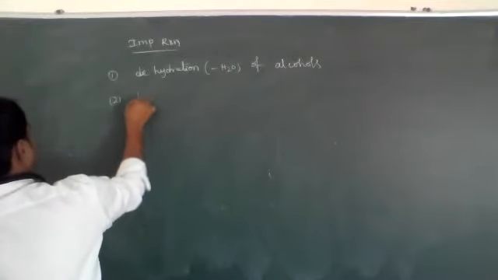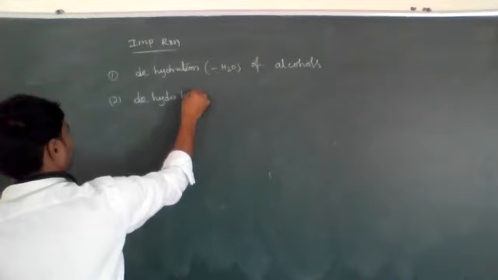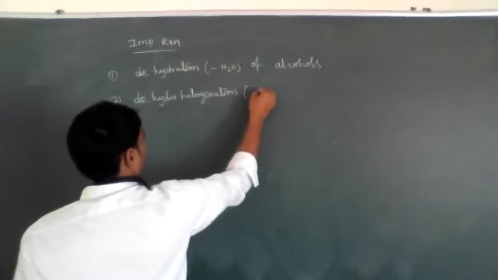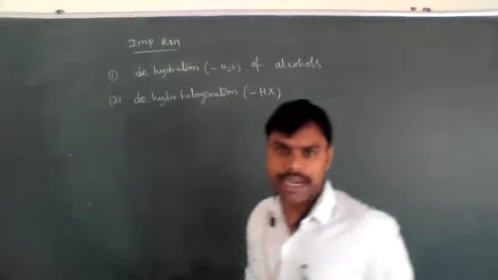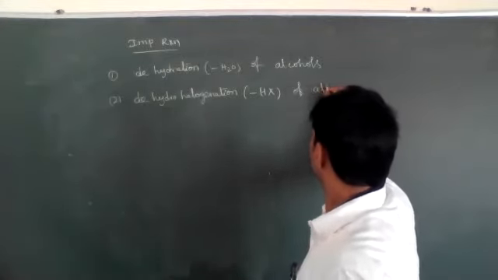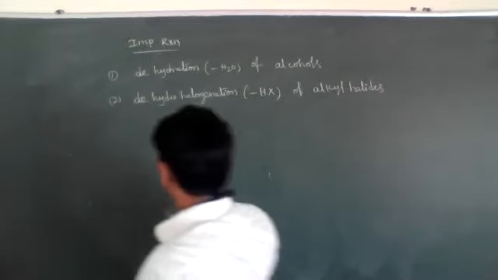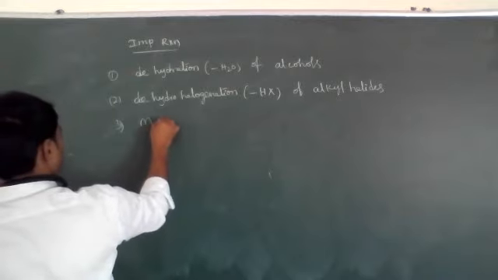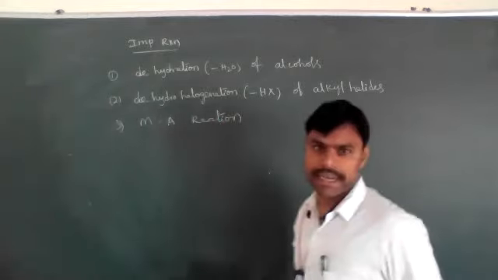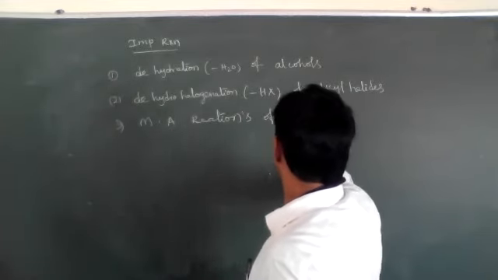Next, dehydrohalogenation, which means loss of HX, dehydrohalogenation of alkyl halides. And Markovnikov addition reactions of alkenes.